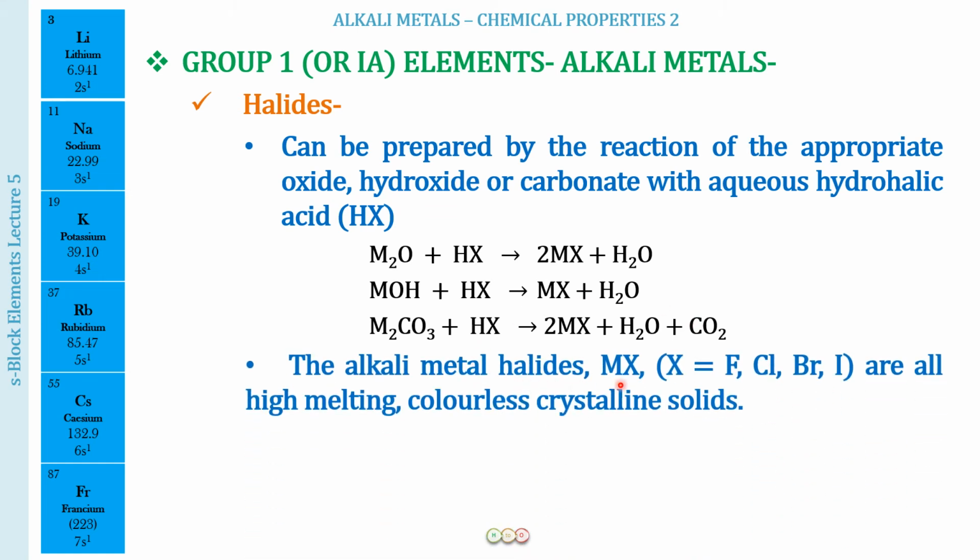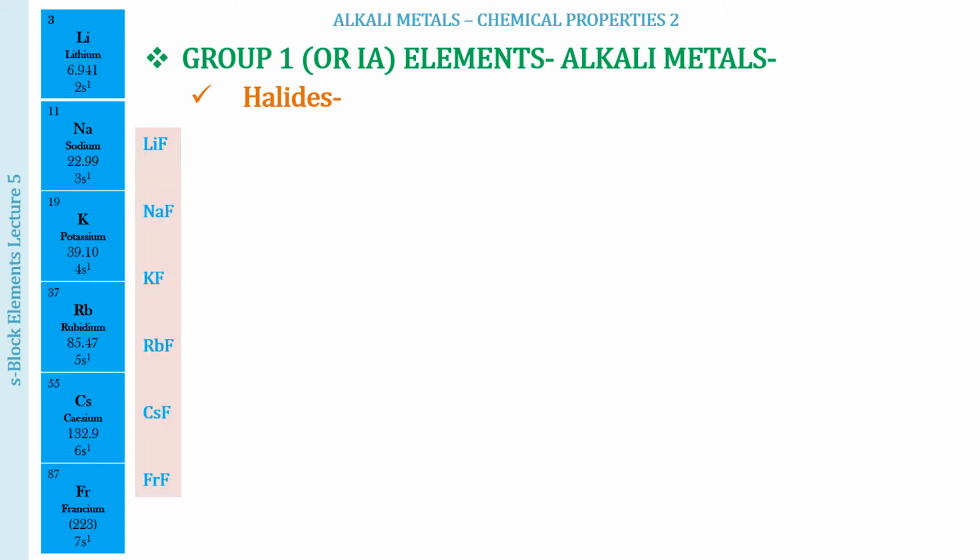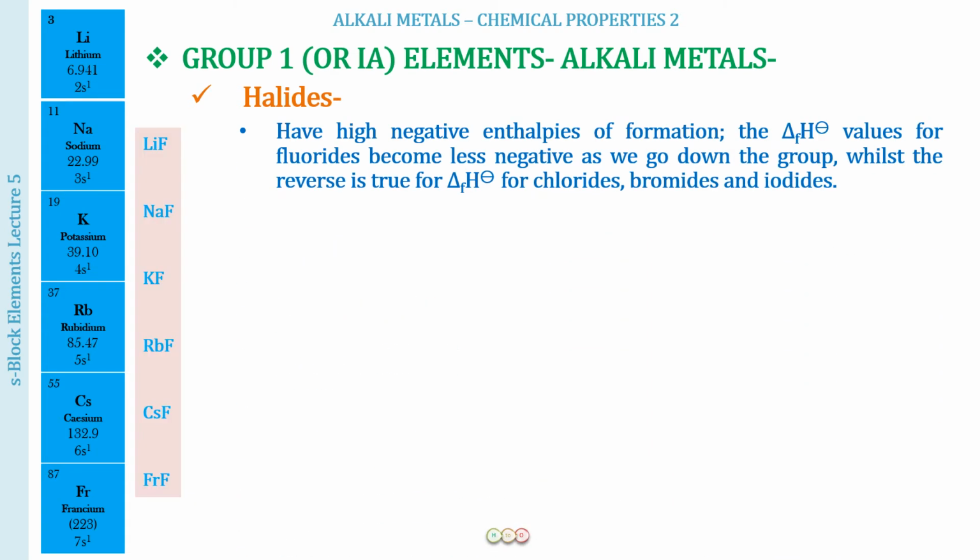The alkali metal halides, that is MX, where X is going to be fluorine, chlorine, bromine or iodine, are all going to be high melting, colorless crystalline solids. Now the next very important thing that you have to remember in relation to these alkali metal halides is their high negative enthalpies of formation. So whenever they are formed from the constituent metal and the halogen, they are going to be releasing a lot of energy.